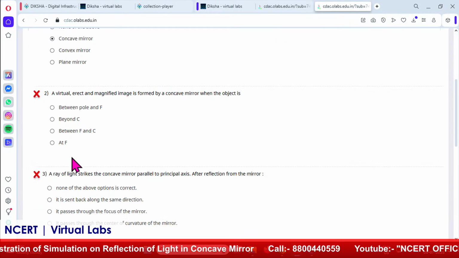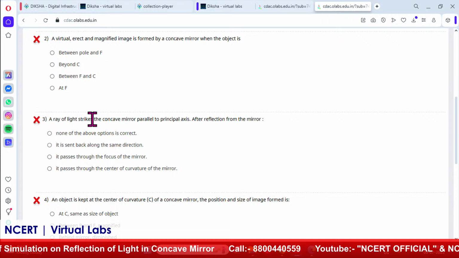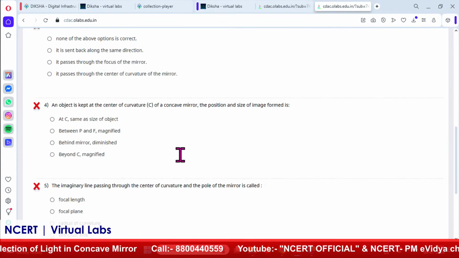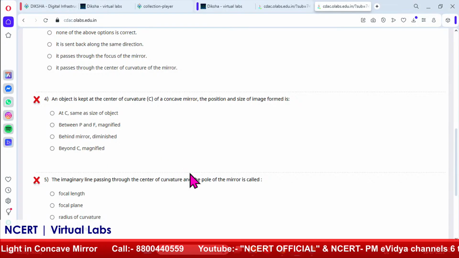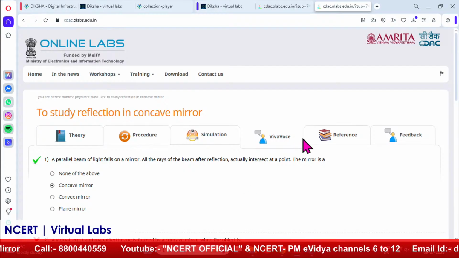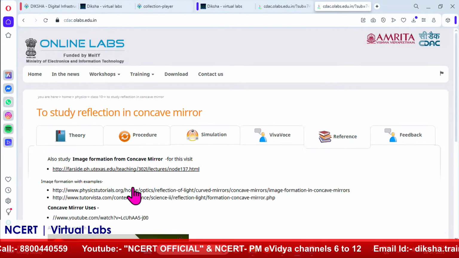Like I have not attempted here, so it is showing a cross, and this portion is correct. So, this is showing the correct part. Okay. Right. So, you can see the instant feedback here, whether they understood it properly or not. Then one more icon is there, this is the reference point.